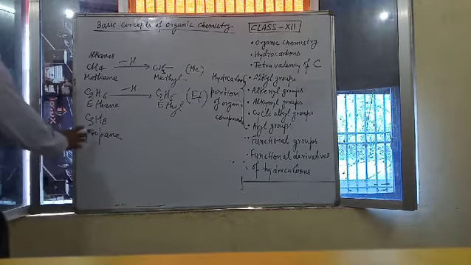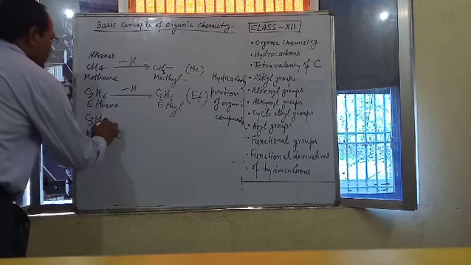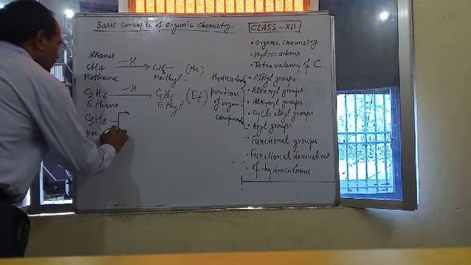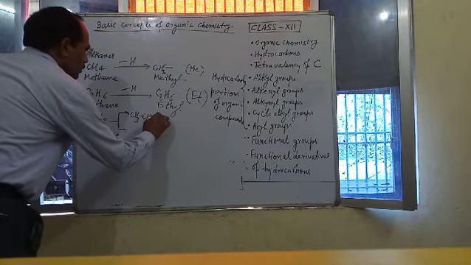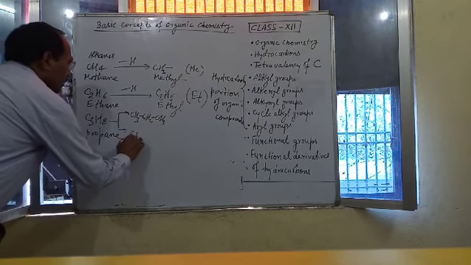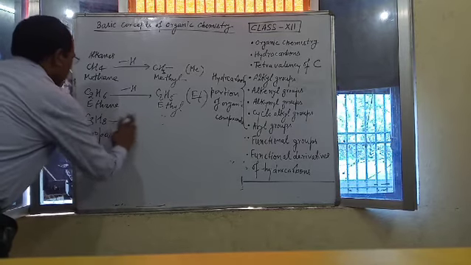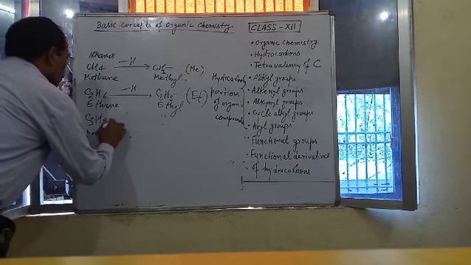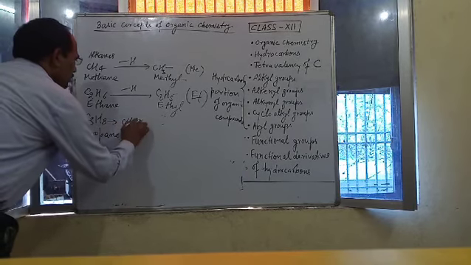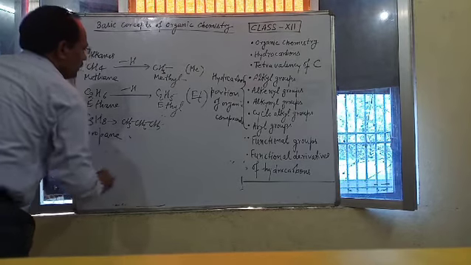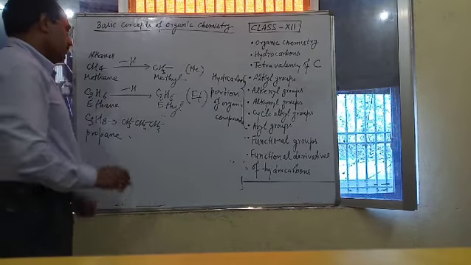In case of propane, only one structure is possible. This is CH3, CH2, CH3, but it contains two types of carbon.